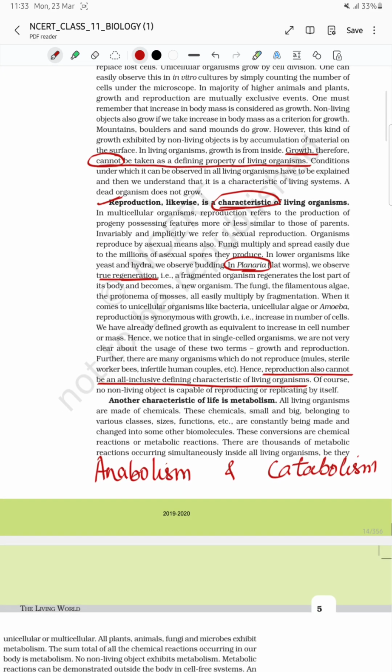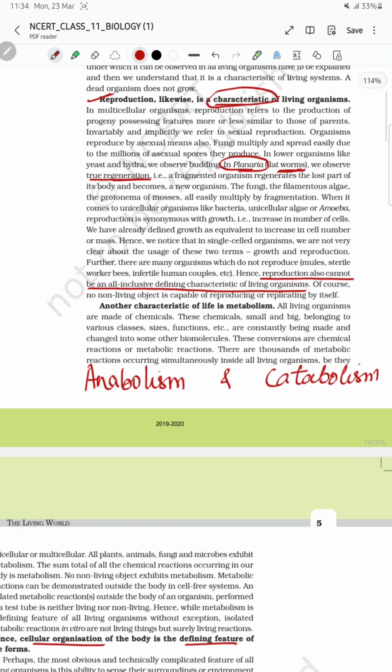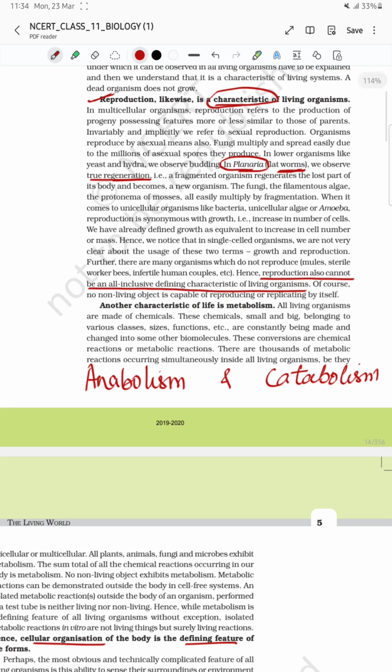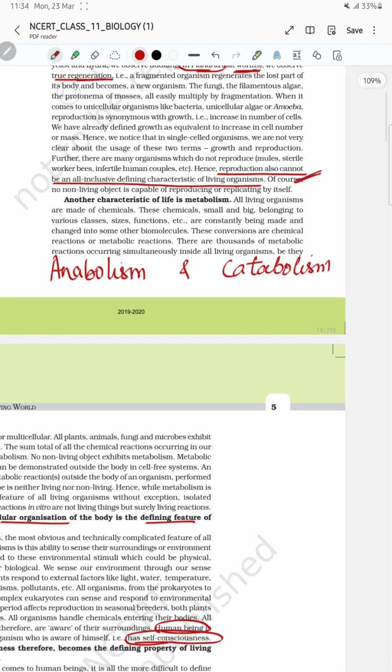Second is reproduction. It is the characteristic feature but not the defining feature. क्यों? क्योंकि reproduction living non-living दोनों में हो सकता है. यहाँ से एक point जो बन सकता है आपके MCQs में वो है कि which of the following organism shows true regeneration? Answer will be planaria, which is a flatworm. It is going to show true regeneration. This can be a question. As I have told you, reproduction is not the defining characteristic because it can also be present in non-living organism.